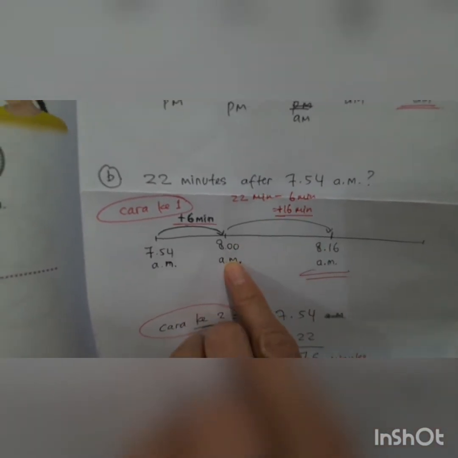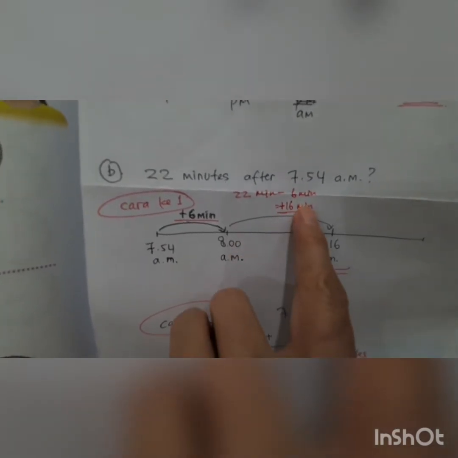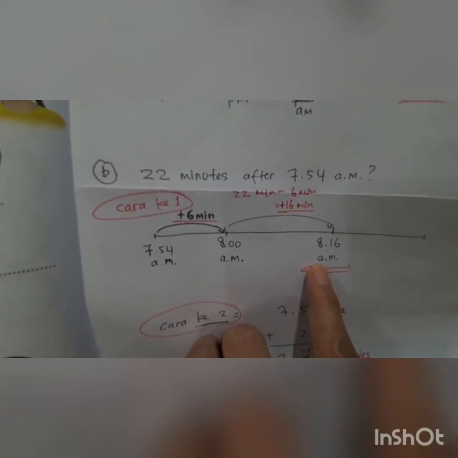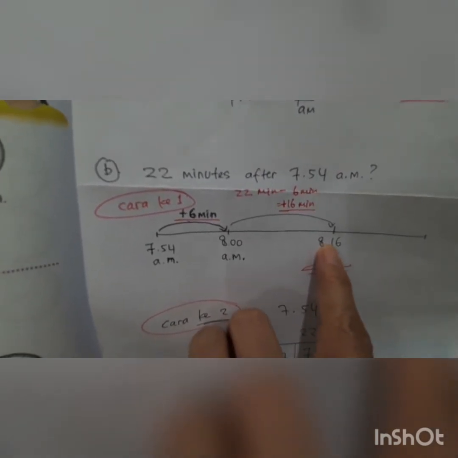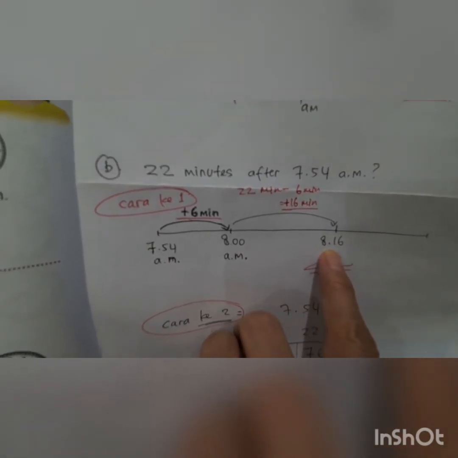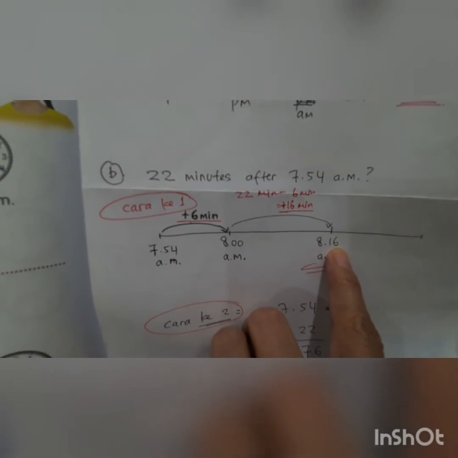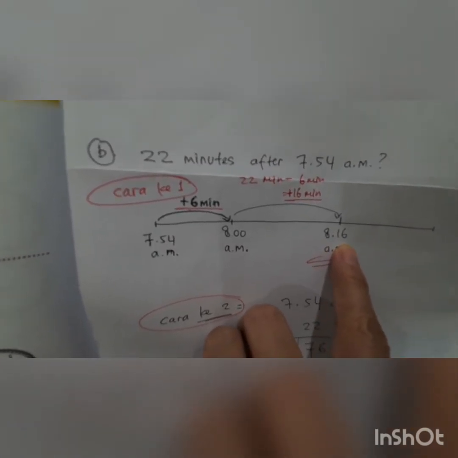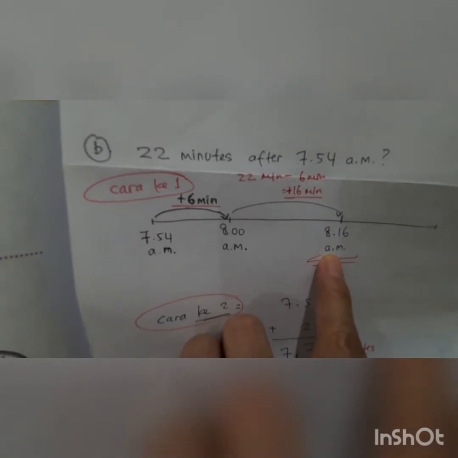Yeah. 8 o'clock plus 16 minutes equal to 8:16 AM. So 8 o'clock 16 minutes. So it means time 8:16 AM. It means 16 minutes past 8. Okay, but this one is in the morning.